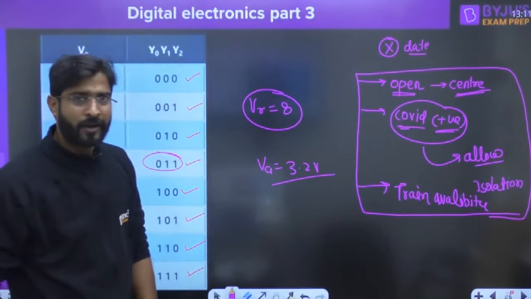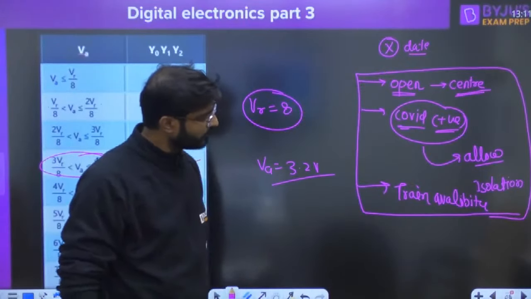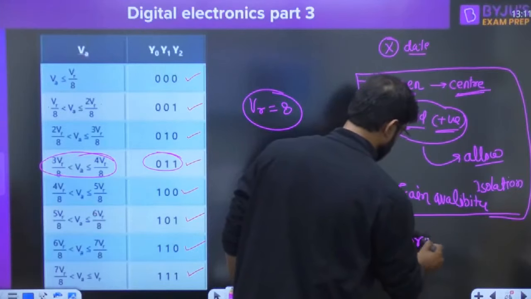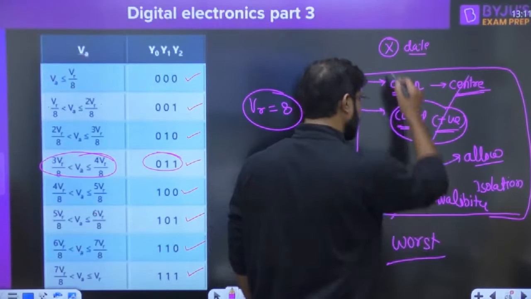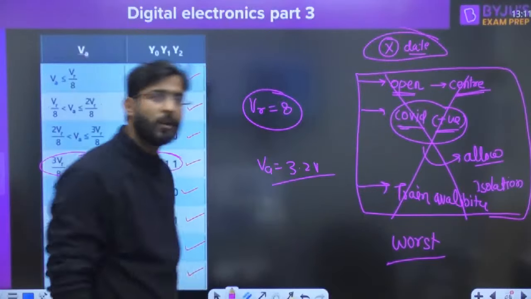Train availability. Train, flight, everything availability, if they are not going to change it. And even if the situation is worst, what will we do by running anything, only if health is good will work go on. Then postpone it.